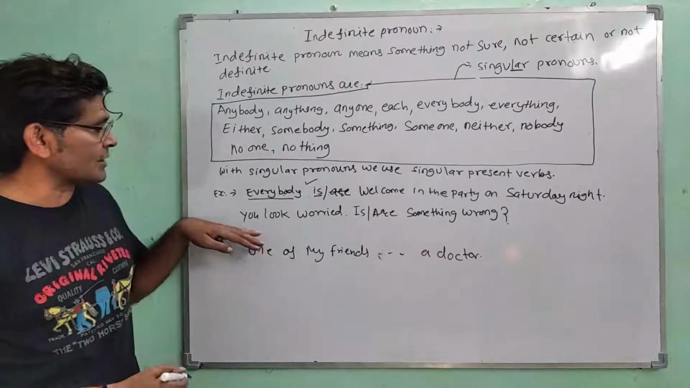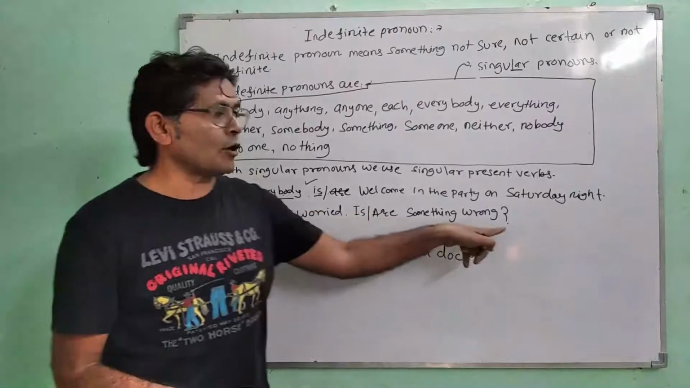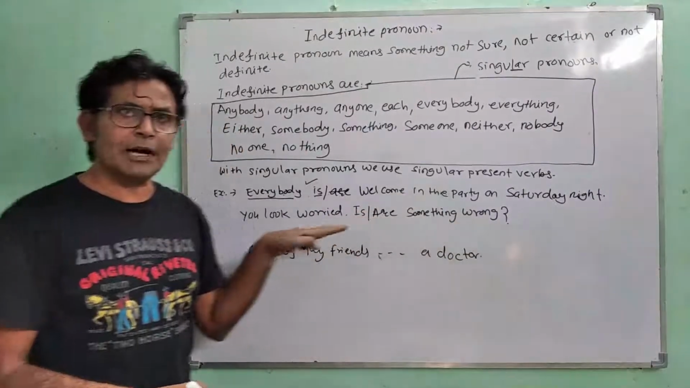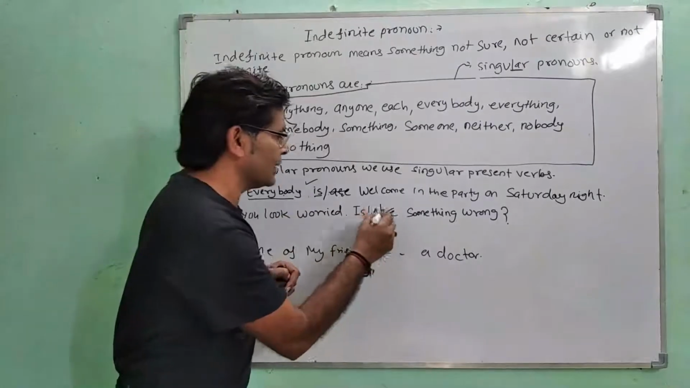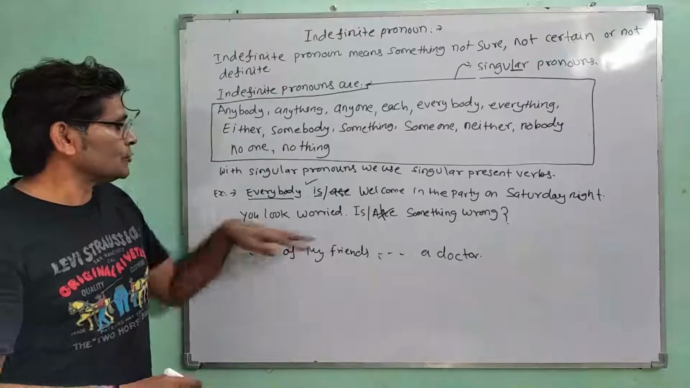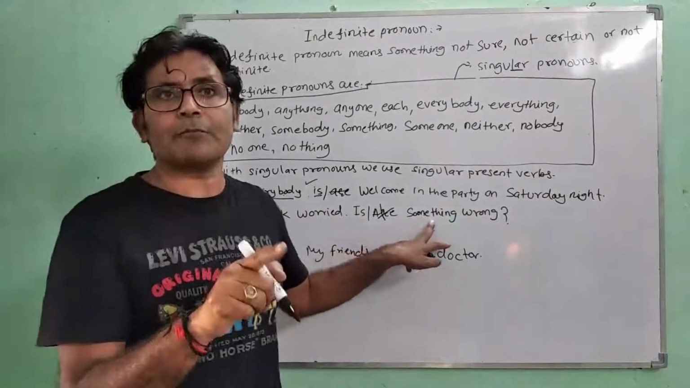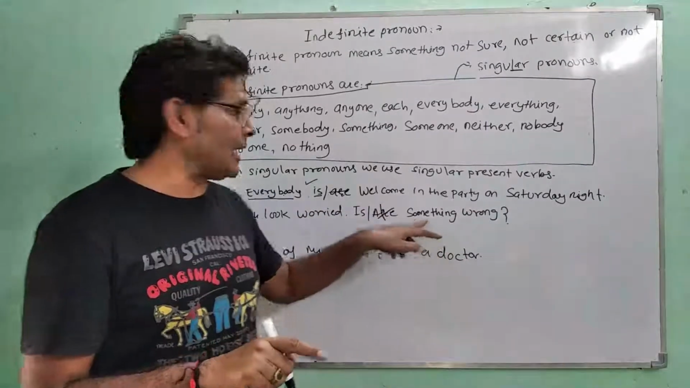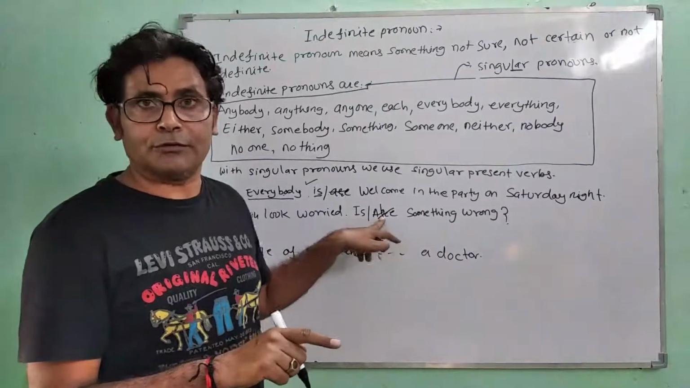Now another sentence: you look worried, is/are something wrong? So what would be the right verb over here? "Is" would be the right verb. Why? Because something is a singular pronoun, and with a singular pronoun we use a singular verb, and "are" is a plural verb. It always comes with plural pronouns.